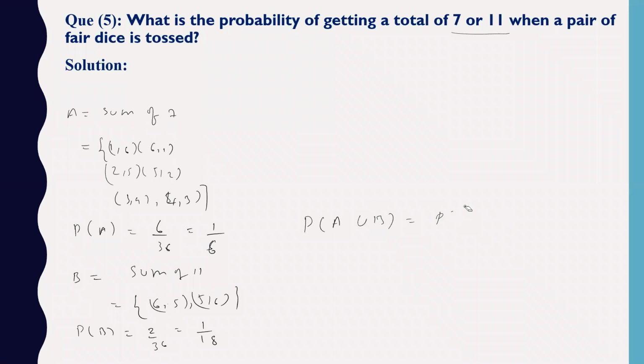So probability of A plus probability of B minus probability of A intersection B. 1 by 6, 1 by 18. They are mutually exclusive events, so the intersection should be 0. So how much? 2 by 9. Correct.